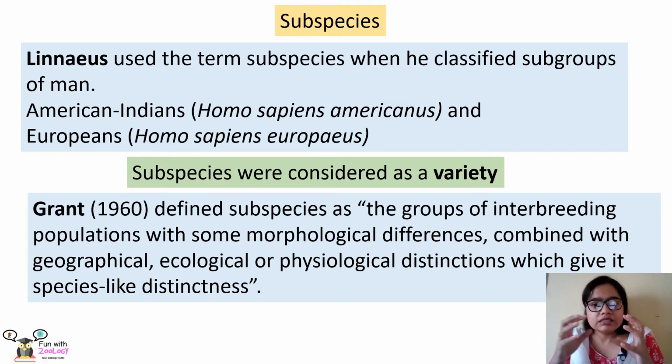Which means these subspecies are a part of the interbreeding population of the species, but they have some small morphological differences, which can be due to the geographical distinction, or the ecological differences, or the physiological differences. And all these differences make them feel like a different species, but since they can interbreed with each other, they are not considered a totally different species, but actually they are considered a variety of the species, hence called subspecies.